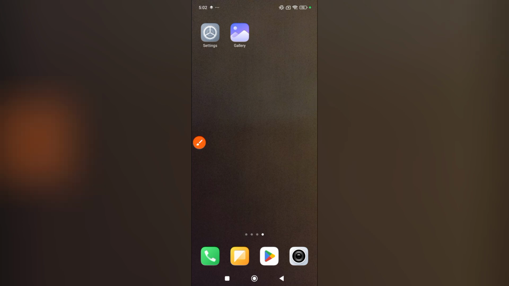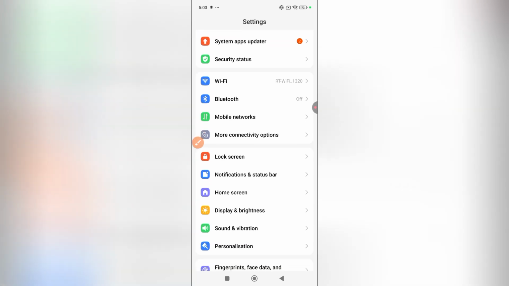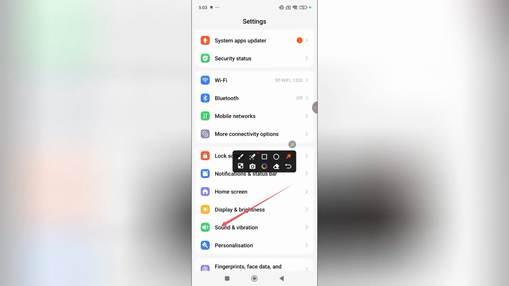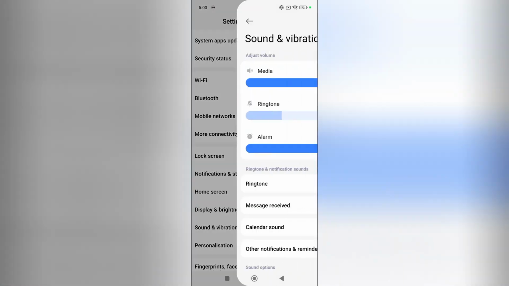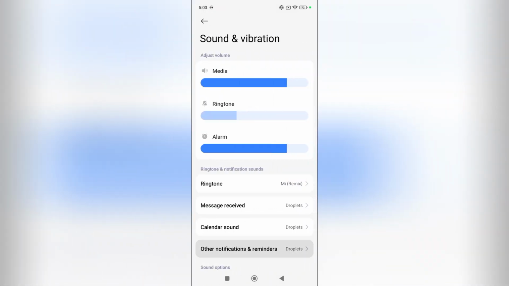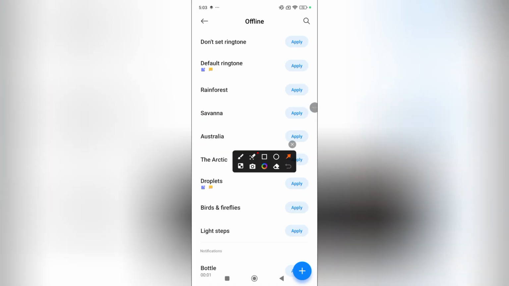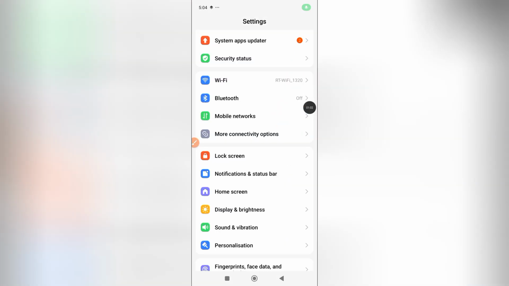Let's get started. Open settings. Scroll down. Select sound and vibration. Select other notifications. Select sound notification sound you need. Then apply. Tap on apply. Good. Okay, you did it.